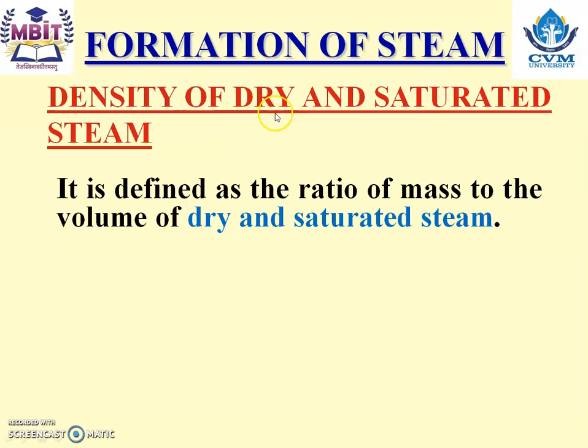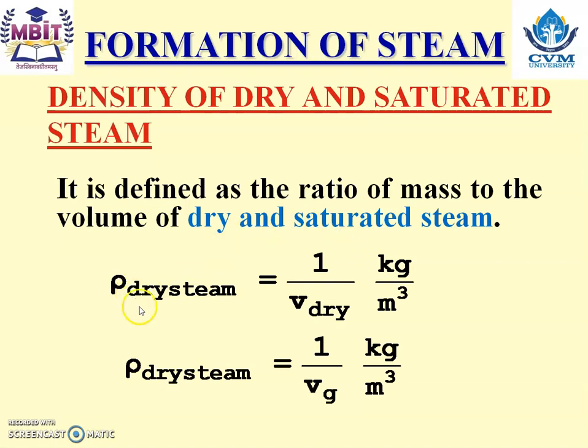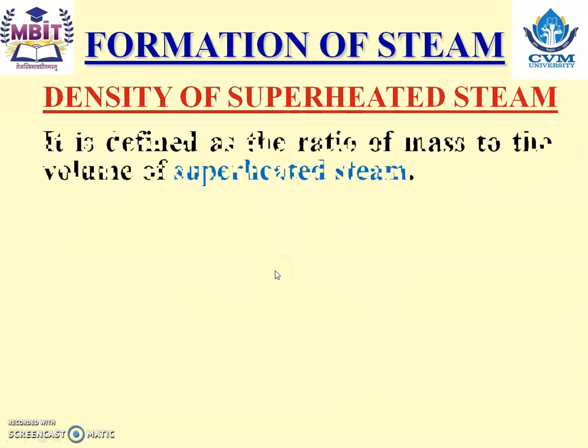Density of dry and saturated steam. It is defined as the ratio of mass to the volume of dry and saturated steam. Again, the density of dry steam is equal to 1 upon specific volume of dry steam, and the equation is 1 upon Vg, kg per meter cube. And from where are we going to get the Vg? Yes, it is from the steam table directly.